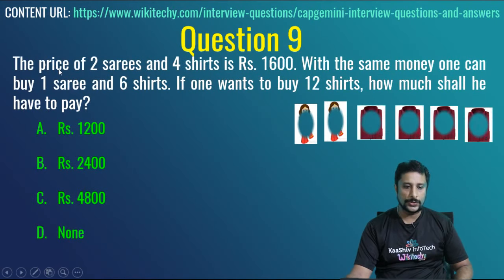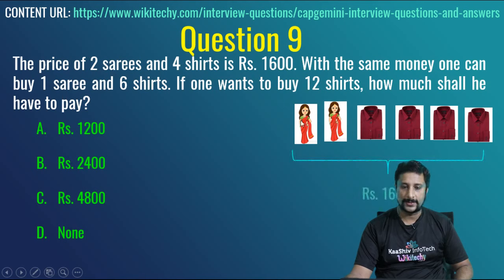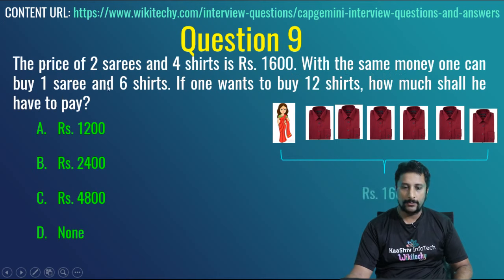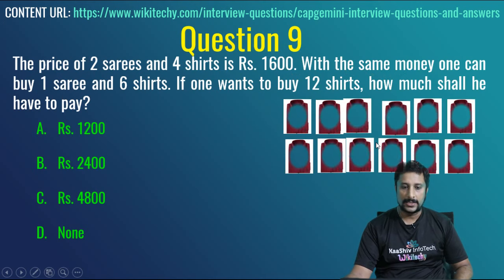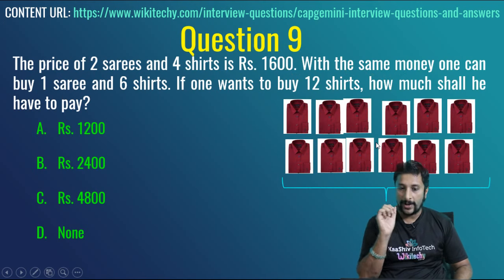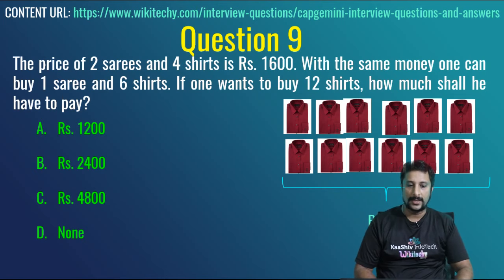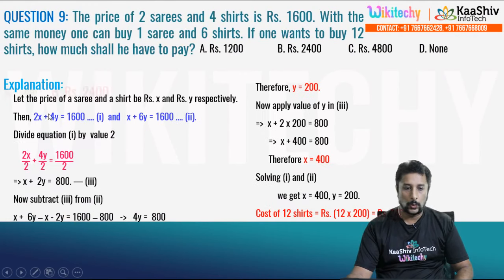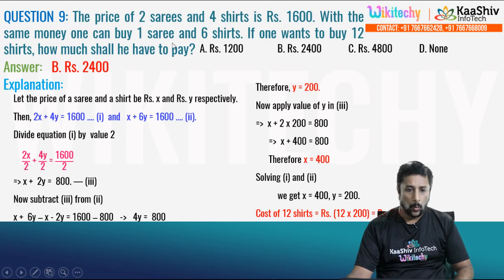Okay, here is a question. The price of 2 sarees and 4 shirts is rupees 1600. With the same money one can buy 1 saree and 6 shirts. If one wants to buy 12 shirts, how much do you have to pay? That's the question. So 2 sarees and 4 shirts: 2x plus 4y is equal to 1600. 1 saree and 6 shirts: x plus 6y is equal to 1600.